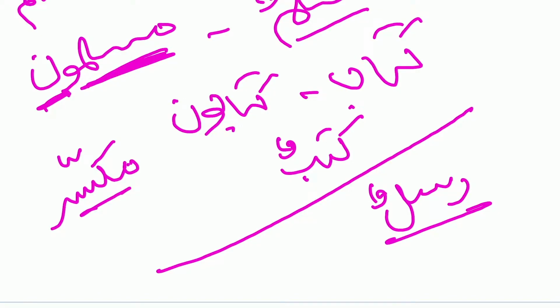What should we have normally said? Ulaika rusul. But we say tilka rusul. So what is the conclusion? For the ghair zawil uqul plural, their jama is mainly mukassar, because jama mudhakkar salim is normally for the zawil uqul.